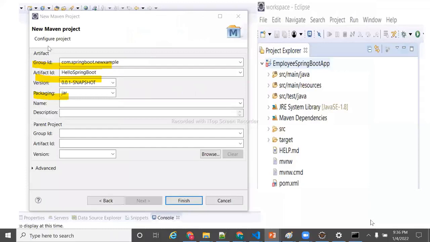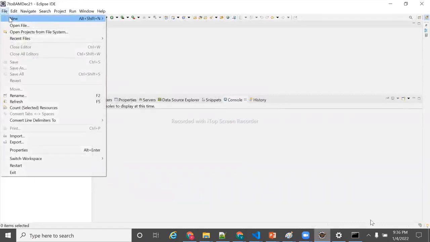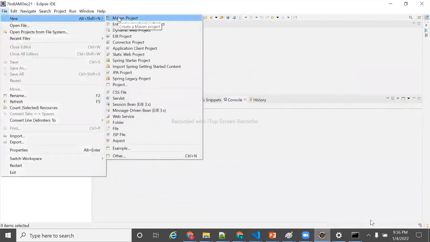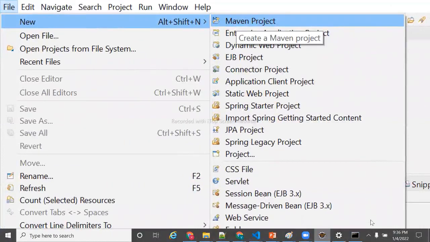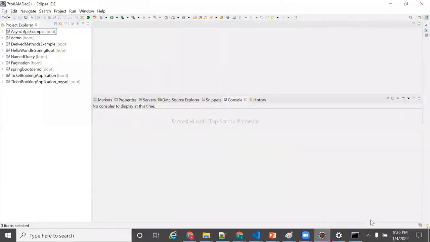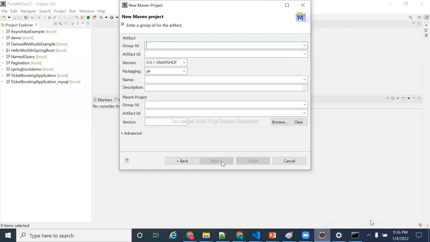Then you need to write the group ID and artifact ID. So what is group ID? What is artifact ID? I'm going to explain now. Okay, so let me go there. File, New, Maven Project. Everyone is able to see that, right, guys? Automatically I'm getting Create a simple project. Am I right? Next. This is what I'm clicking, next.